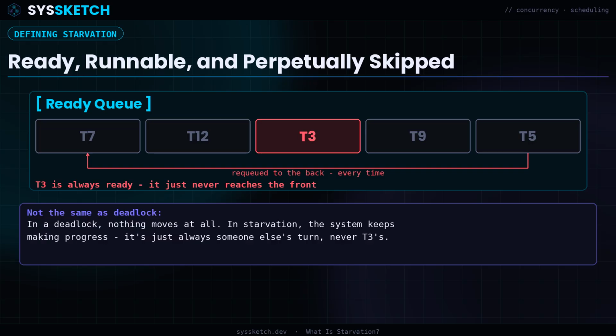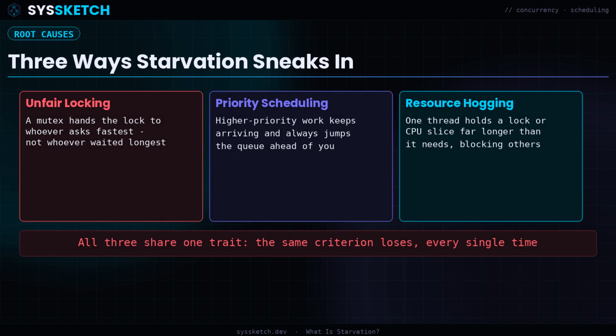This is fundamentally different from a crash or a hang. The thread isn't broken and the system isn't stuck. It's simply losing over and over against whatever rule decides who goes next. And because nothing looks obviously wrong at the system level, starvation can run silently in production for a long time before anyone notices the pattern.